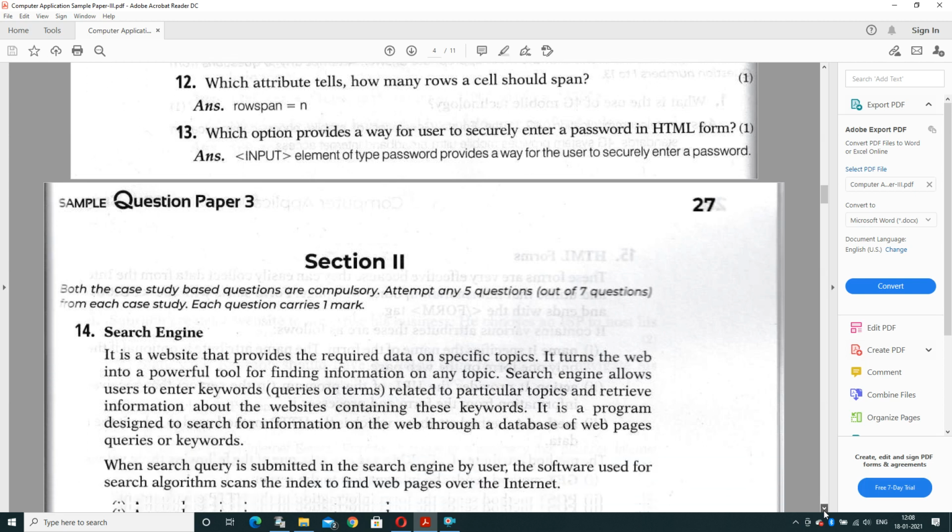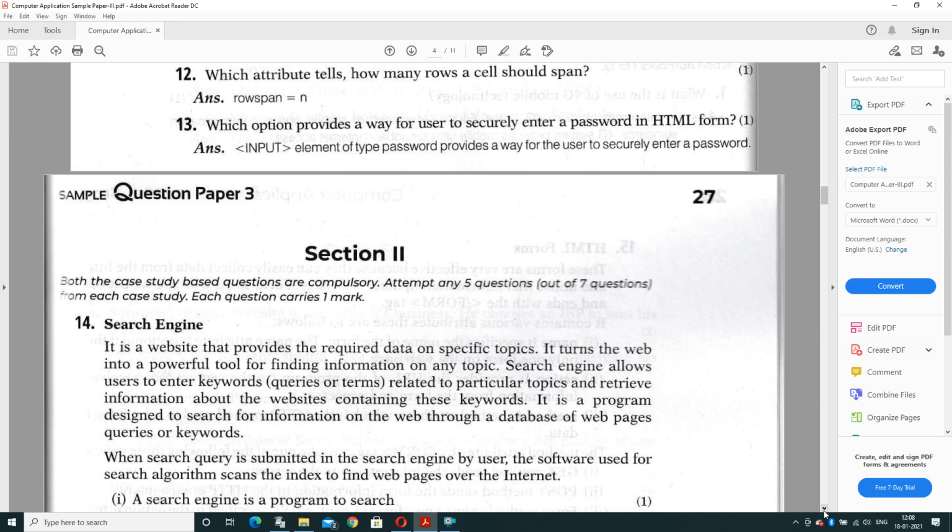Question number 12. Which attribute tells how many rows a cell should span? The rowspan attribute will tell how many rows we are spanning in one cell. So rowspan equal to n will present the number of rows that will be spanned together.